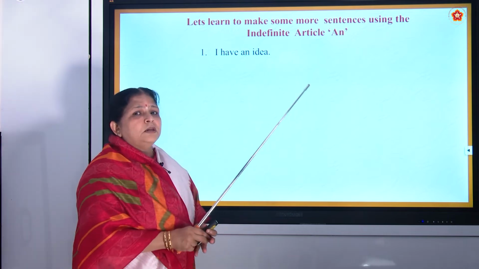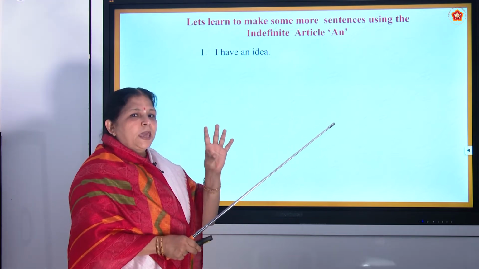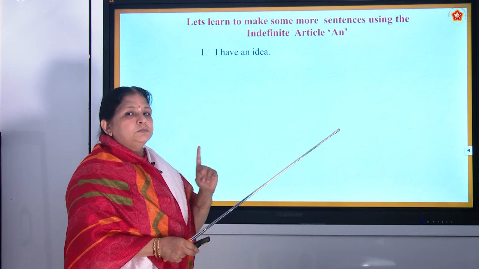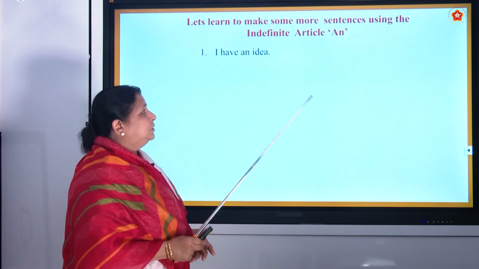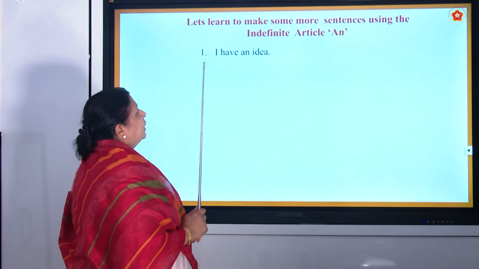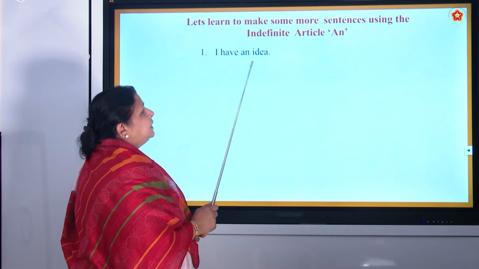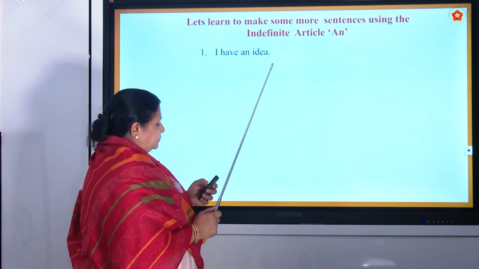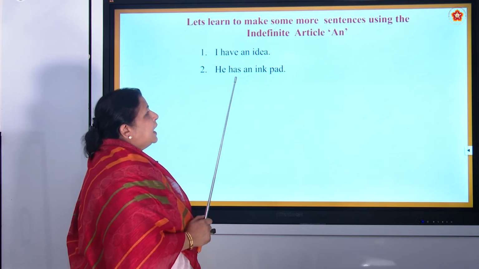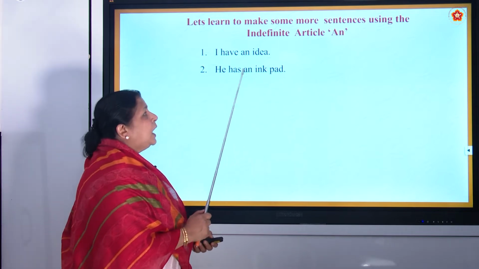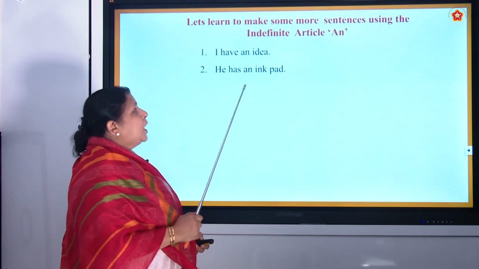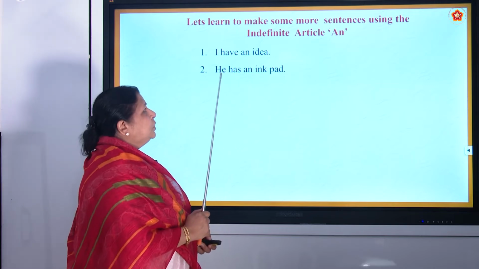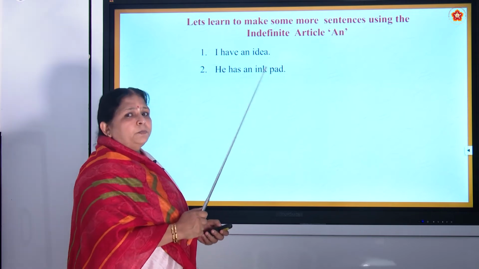An is used before the vowels A, E, I, O and U. A is used before a consonant word. I have an idea. So, A, E, I. Yes, idea. Very good. He has an ink pad. I-N-K, ink. I is a vowel. So, he has an ink pad.